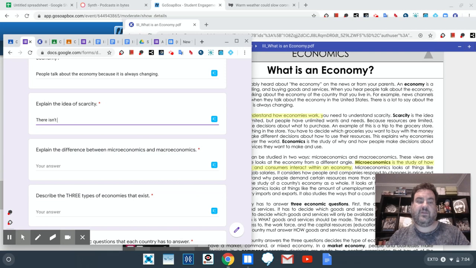There isn't enough stuff to go around, but people have never ending wants and needs. And that's underlined red because it wants there to be a dash there.